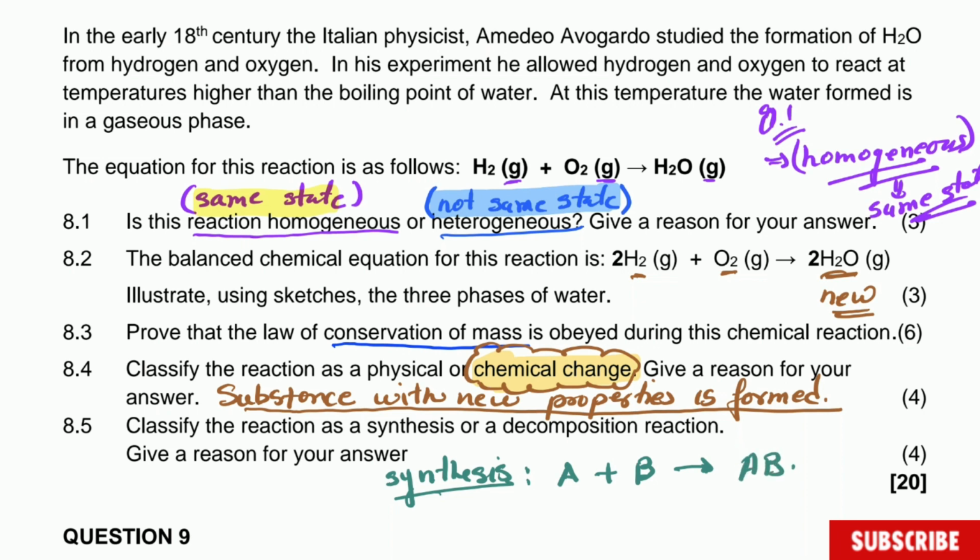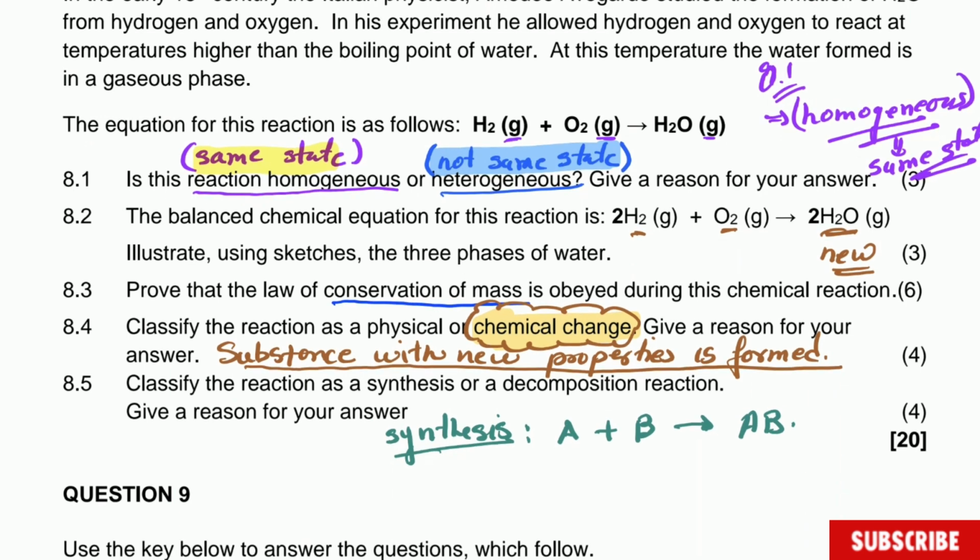This is synthesis. It's very, very simple. Now what is decomposition? Decomposition is when you start with a substance, for instance AB, and that one is decomposed. It's broken into A plus B. So that is very simple. That is the difference between decomposition and synthesis.